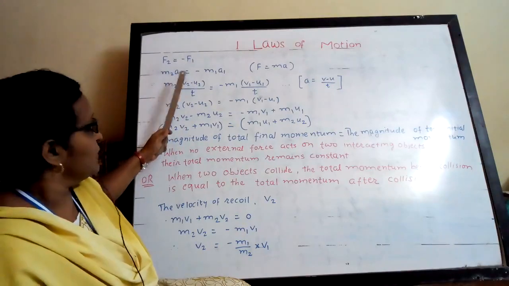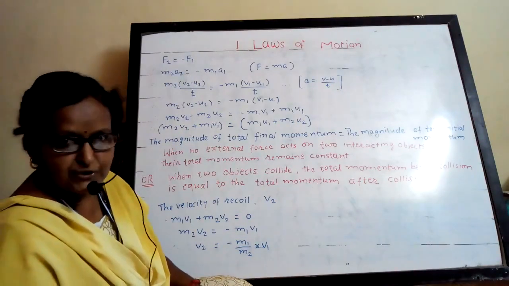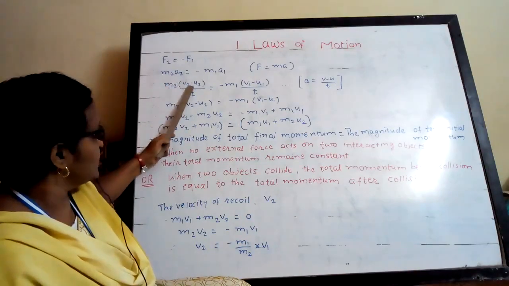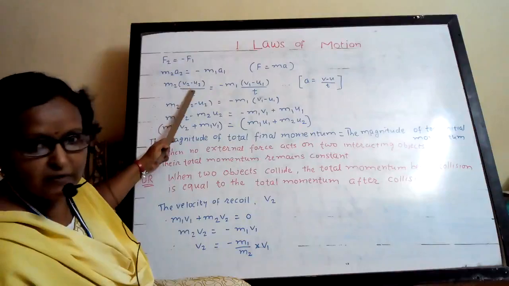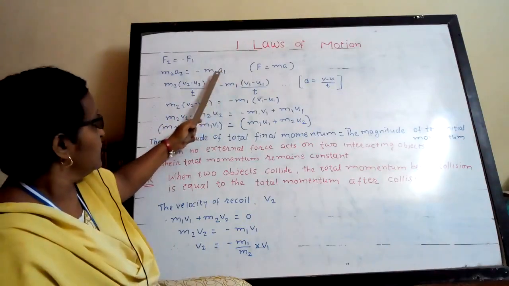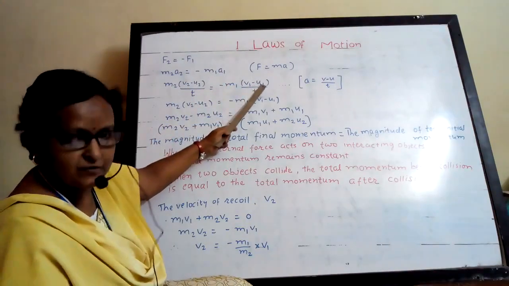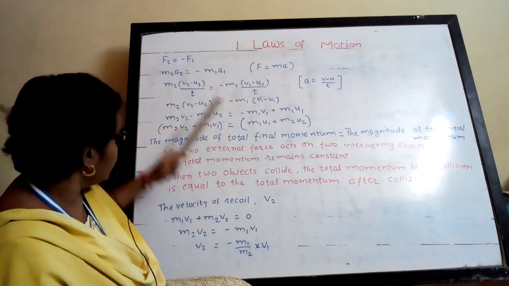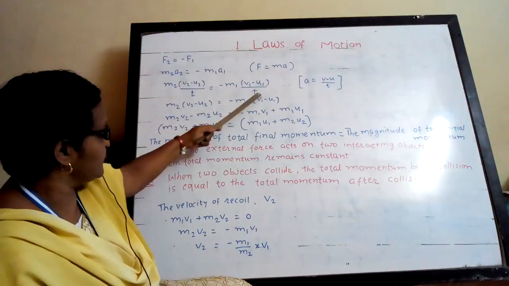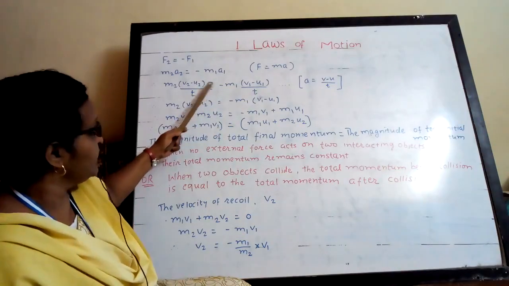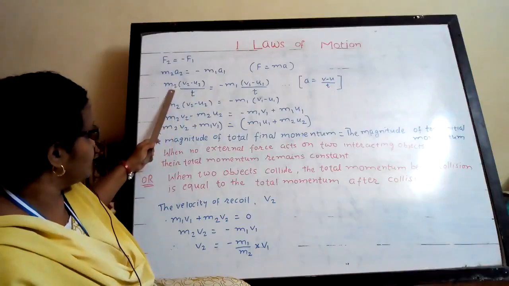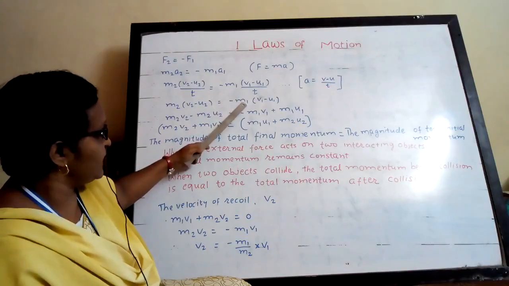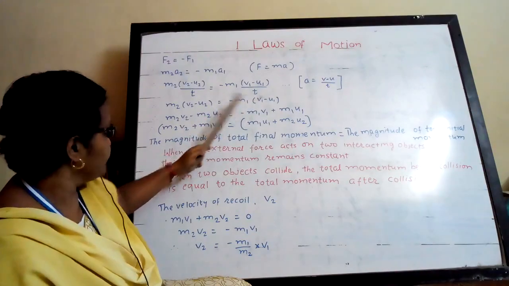Now you know acceleration is equal to change in velocity upon time. That again I am writing here. a2 is equal to (v2 minus u2) upon t, change in velocity upon time. a1 is equal to (v1 minus u1) upon t. Now this t and this t get cancelled. What remains? m2 (v2 minus u2) is equal to minus m1 (v1 minus u1).